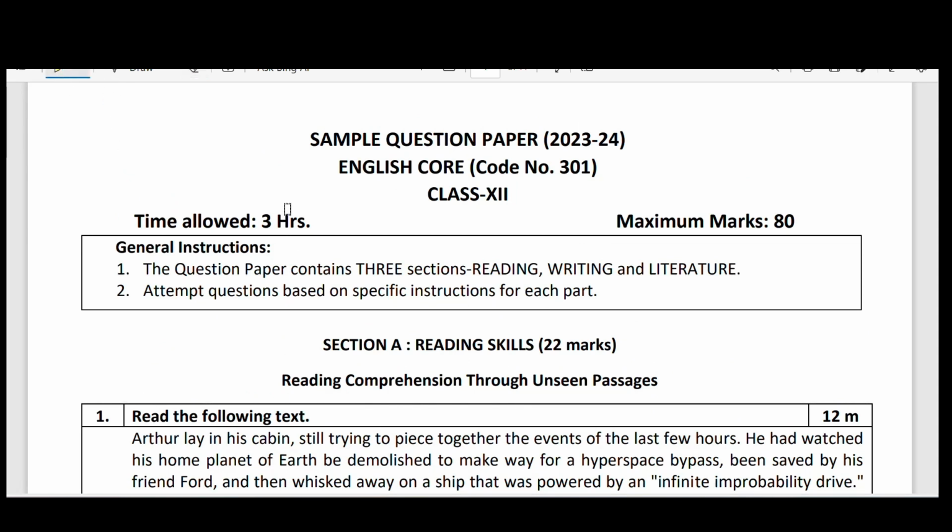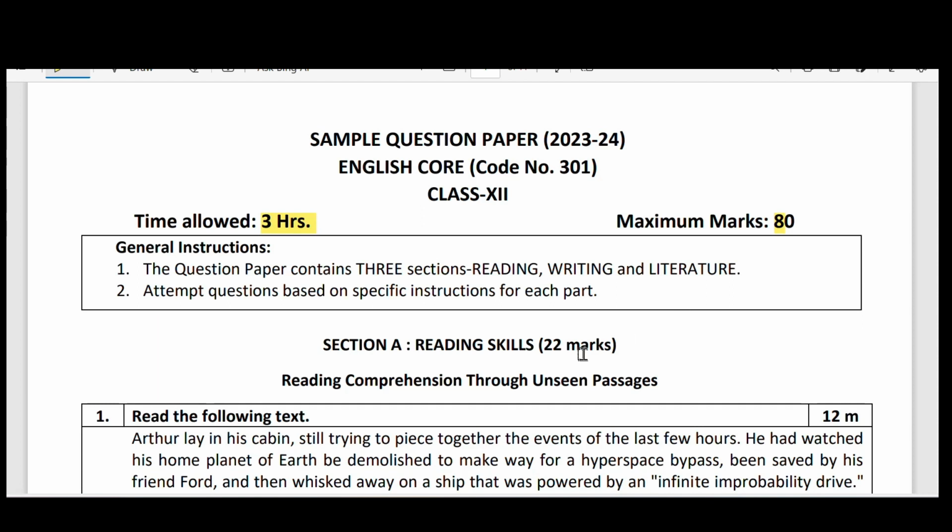Sample question paper 2023, English Core, code number 301, class 12. The allotted time is 3 hours and the maximum marks are 80. I think you know our examination paper consists of 80 marks and the internal marks are 20 marks. That is ALS or ASL, generally it can be called like that: assessment of listening and speaking skills, or assessment of speaking and listening skills, 20 marks.